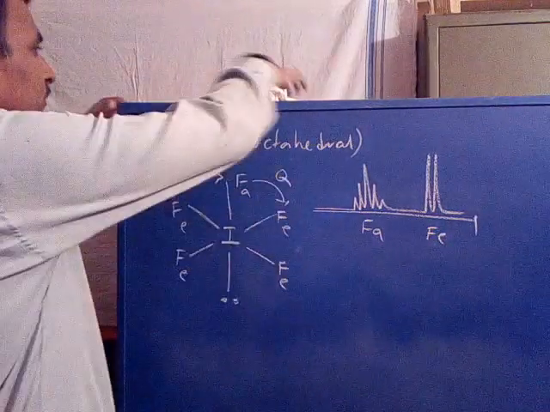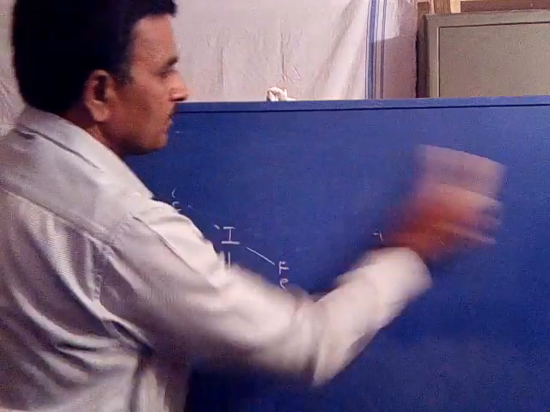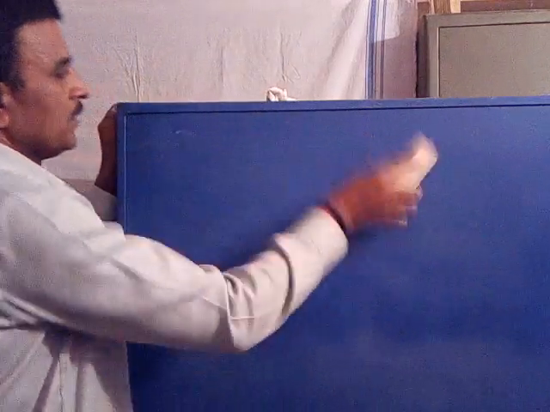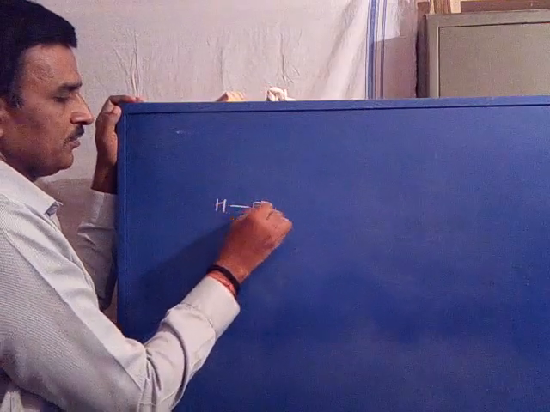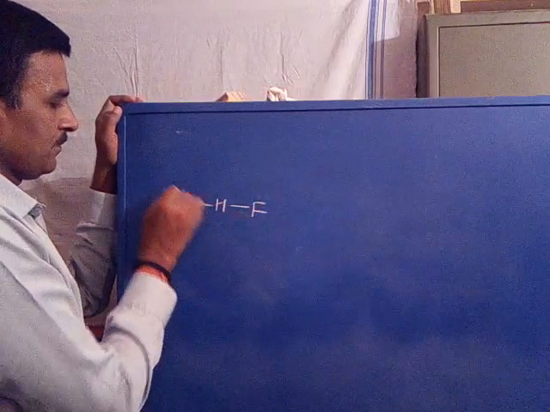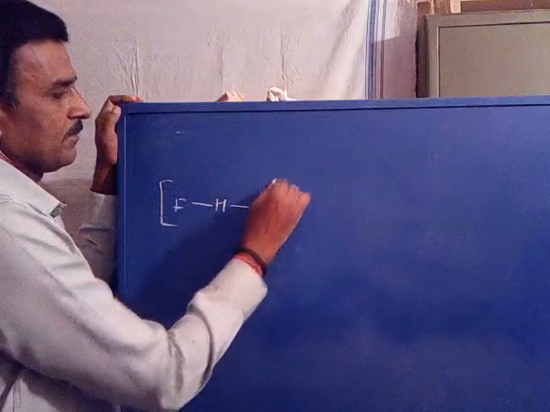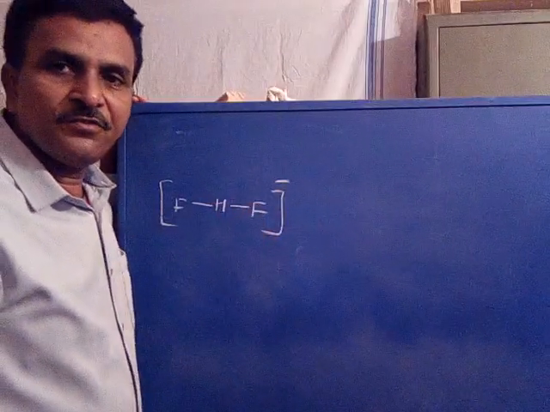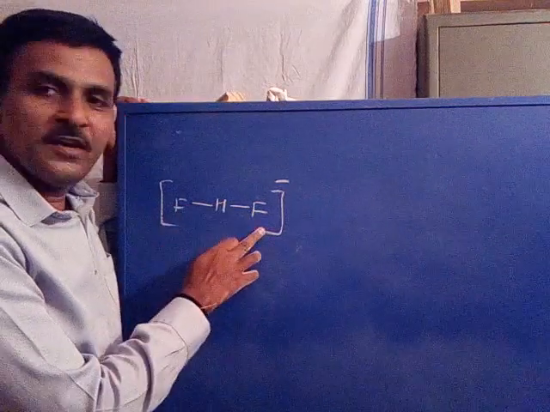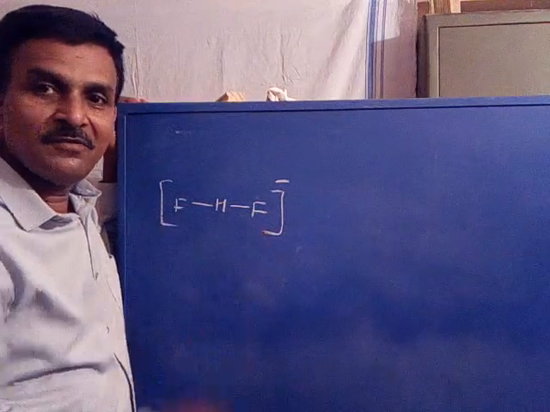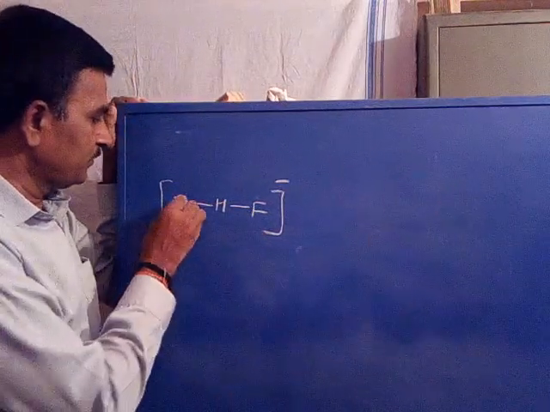Now the last molecule, HF2 minus. Central atom is hydrogen, 2 fluorines as ligand.